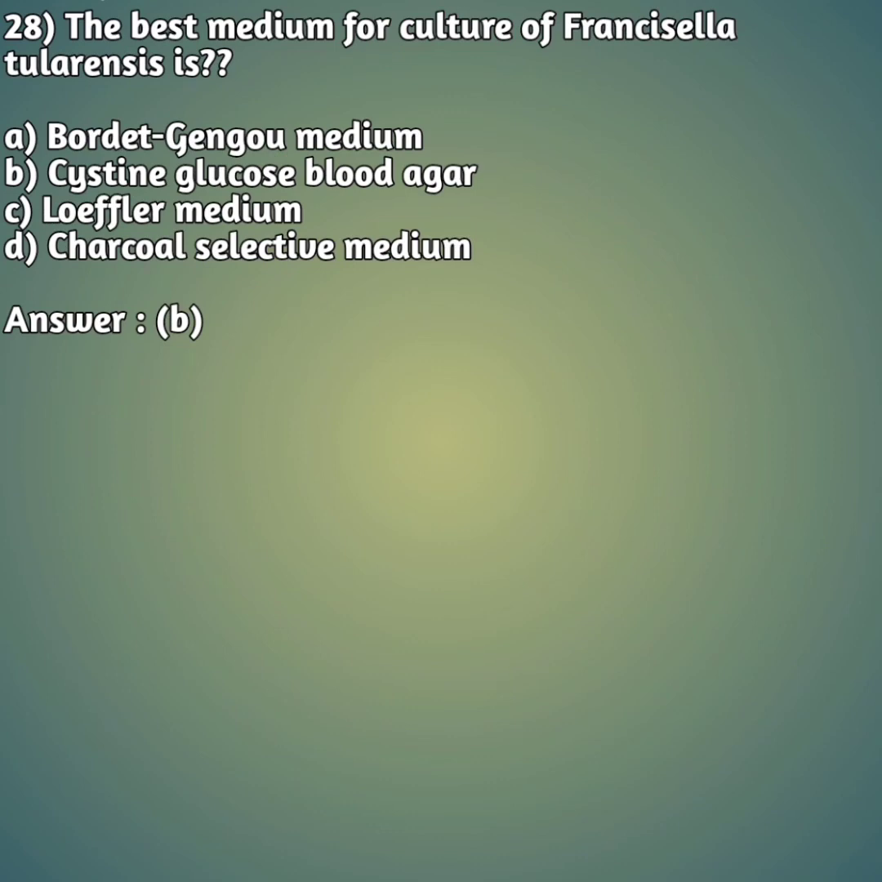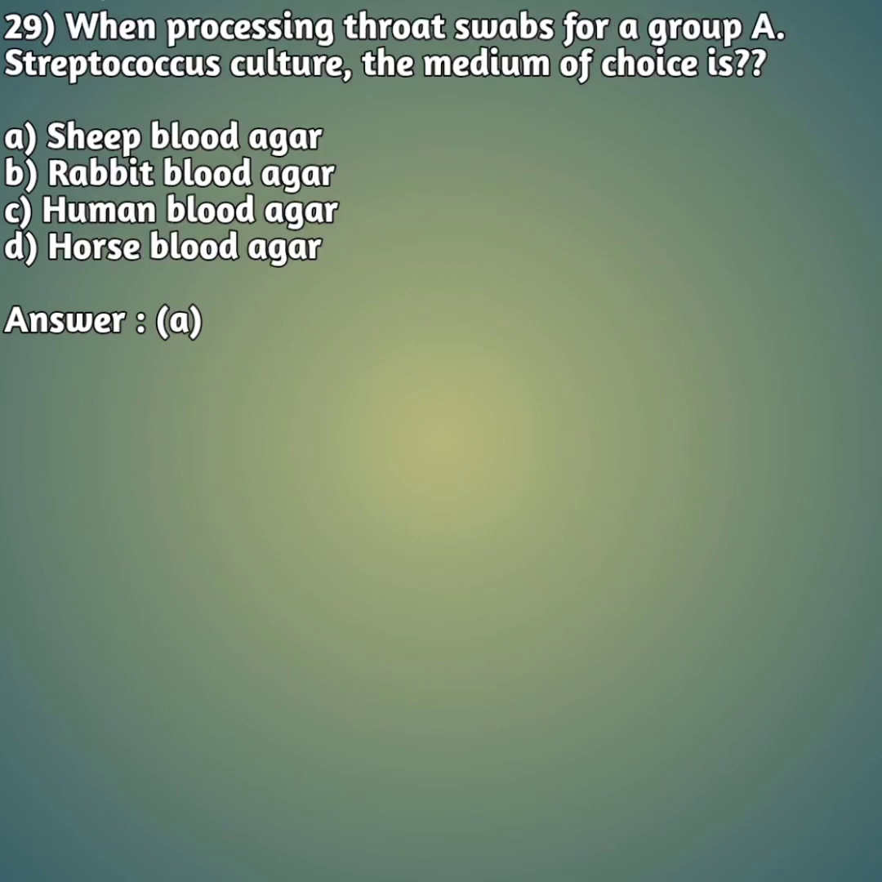Moving to our 28th question. The best medium for culture of Francisella tularensis. Option A, Bordet-Gengou agar medium. Option B, cystine glucose blood agar. Option C, Loeffler medium. And option D, charcoal selective medium. So the right answer is answer B, cystine glucose blood agar is the best medium for the culture of Francisella tularensis.